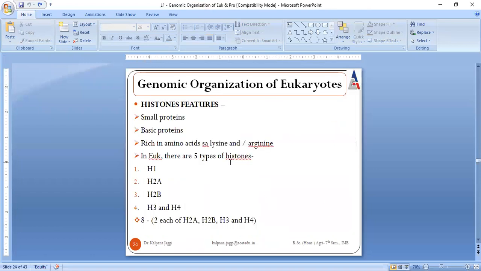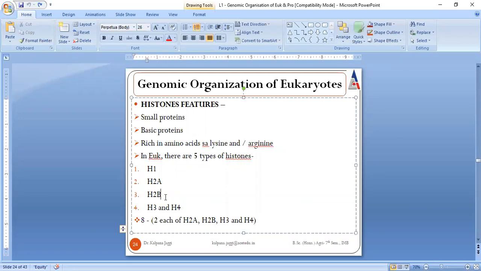Now, the next question that must be coming into your mind is, what are the features of histones? So histones are small proteins. These are basic proteins, and these are rich in amino acids such as lysine and arginine. Basically there are 5 kinds of histone proteins: H1, H2A, H2B, H3, and H4. Together there are 8 histone proteins, like 2 of H2A, 2 of H2B, 2 of H3, and 2 of H4.